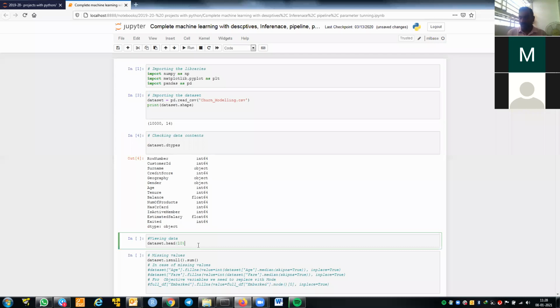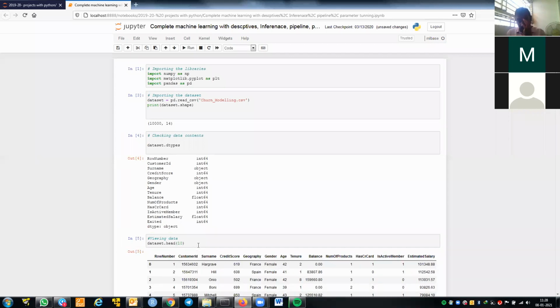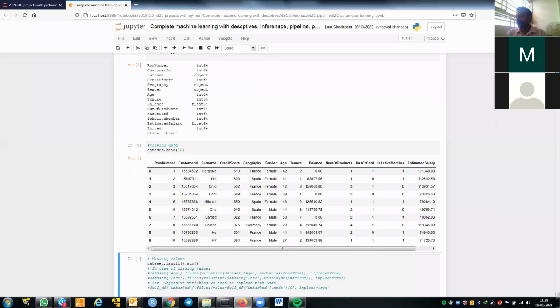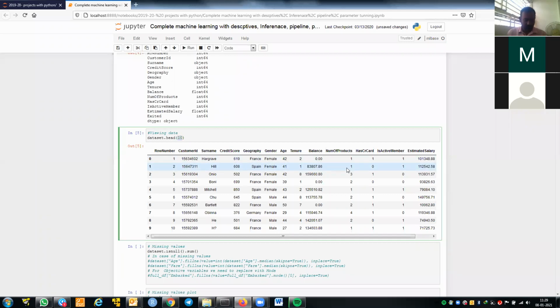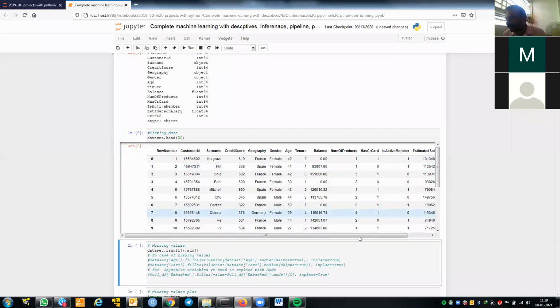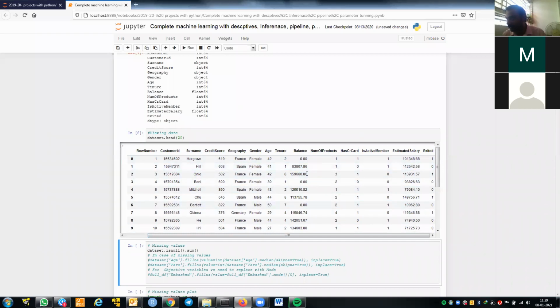After reading data, you need to see the first 10 rows, using dataset.head. This will print the first 10 rows of the data. If you want to see the first 20 as well, you can do that by doing this. This is just to see whether the data is properly read or not. I can see that everything is properly read. Sometimes what will happen is that tenure comes under balance, and balance comes under number of products, because the data is not properly comma separated. That's why you need to view the data from the Python environment and make sure that your data is read properly under the respective variable names.